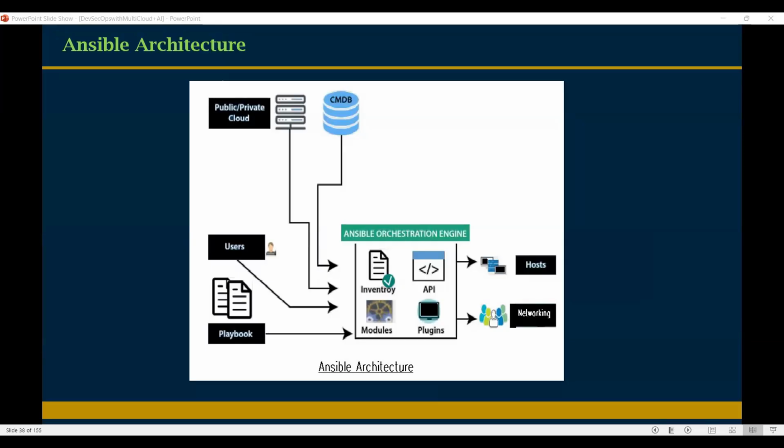Any questions, Sandy? Actually, are you sharing any other screen? I can't see it. Everyone, can you confirm, can you see my screen? No, we are seeing only the Ansible architecture picture, not any other screen. Others, can you confirm, please? Yes, we can see only the Ansible architecture screen.